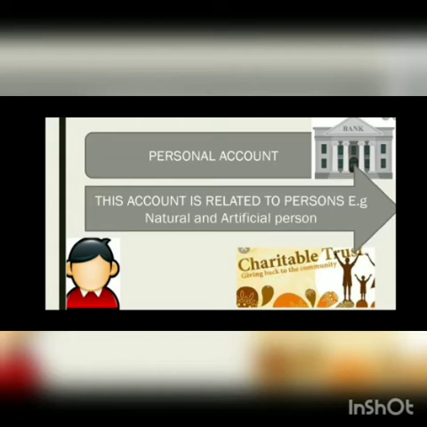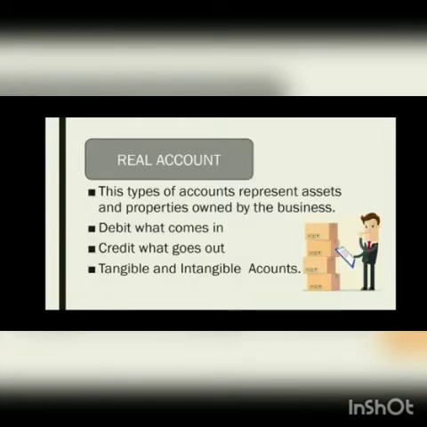Okay. Same way we'll look at the real account. Now what says the real account? This type of account represents assets and properties owned by the business. Now, real account, what is the golden rule? Real account is debit what comes in and credit what goes out. Okay, debit what comes in and credit what goes out. That real account says. In the real account, two things are there, the tangible and intangible account.